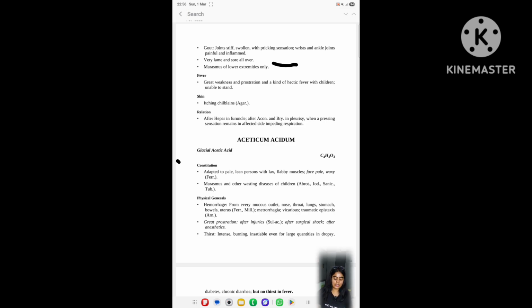Page number 12, skin point. You have to write in bracket page number 1, abrotanum. The first point is chilblains that itch and burn intolerably. And in abrotanum only itching, chilblains.